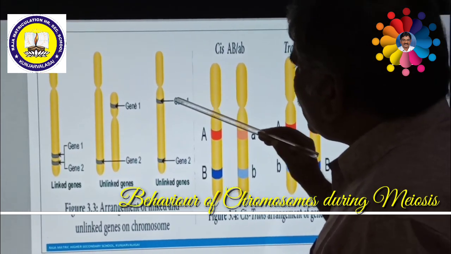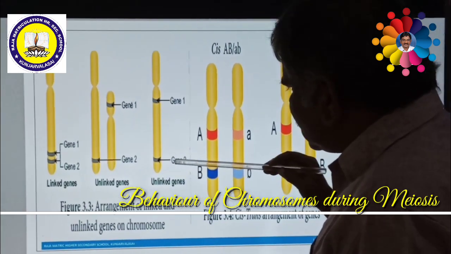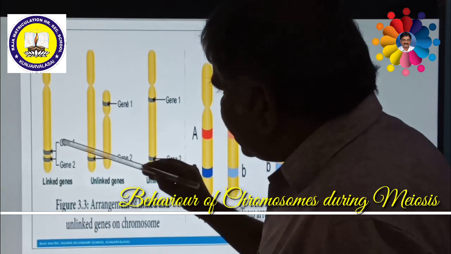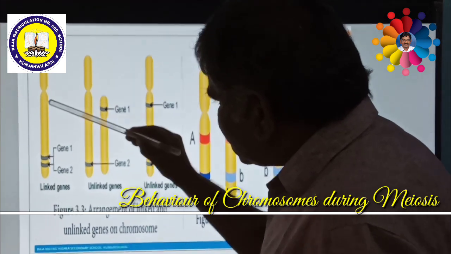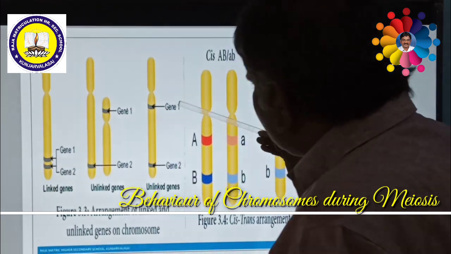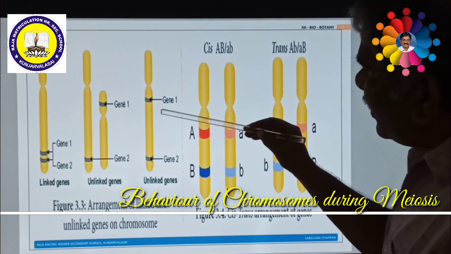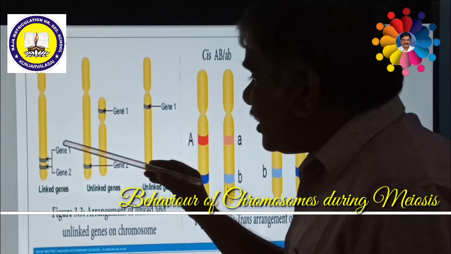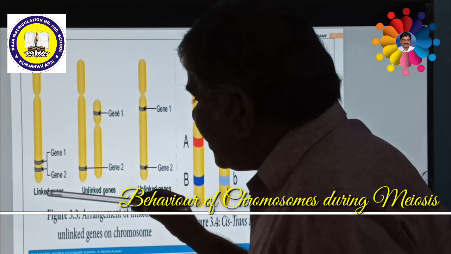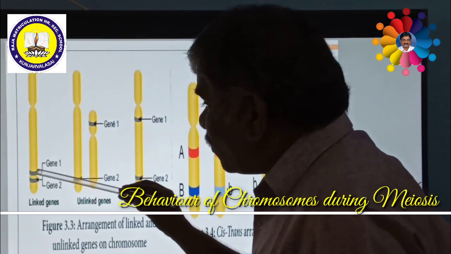Not only 2 genes, as many genes may be present, but we are indicating 2 different genes. Suppose gene 1 is located here, so this is the locus of gene 1, and this is the locus of gene 2. Understand the difference between these two. This gene 1 and gene 2 are present on the chromosome very close to each other. But gene 1 and gene 2 in this chromosome are very far away. So the genes which are very close to each other are called linked genes. They are highly unlikely to undergo crossing over.